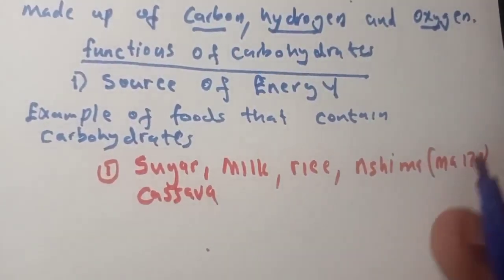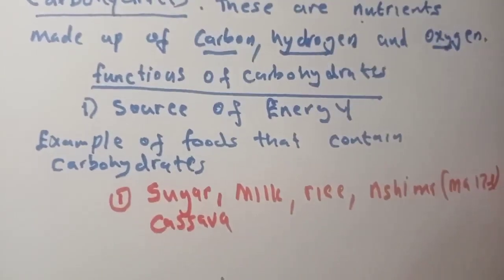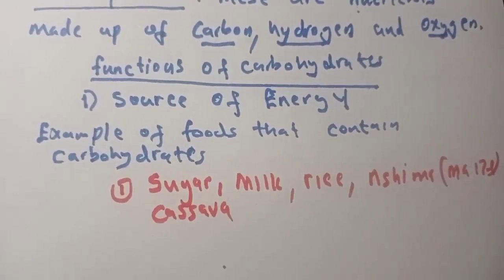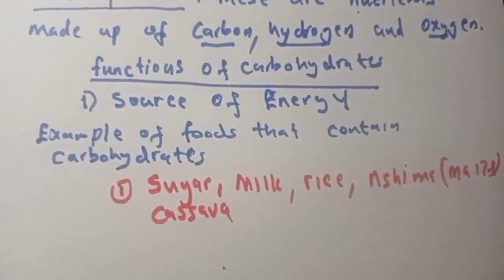So now, if you don't eat carbohydrates, if you don't have carbohydrates in your body, you are not going to have energy.